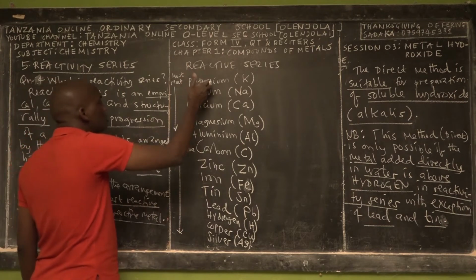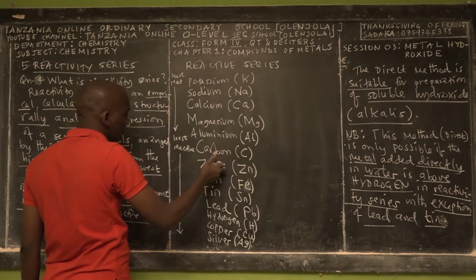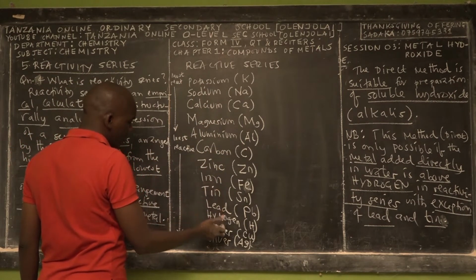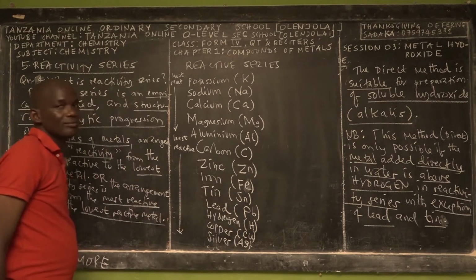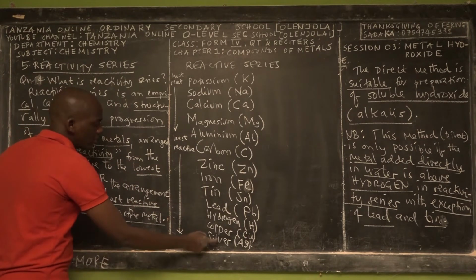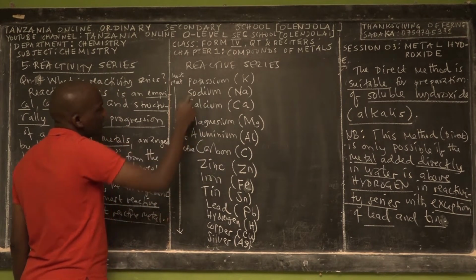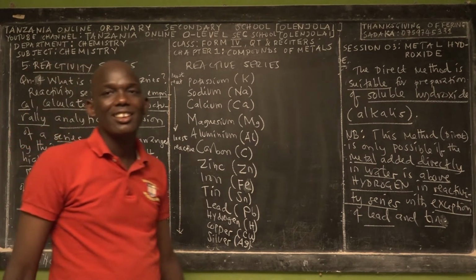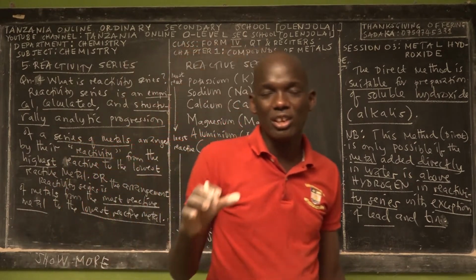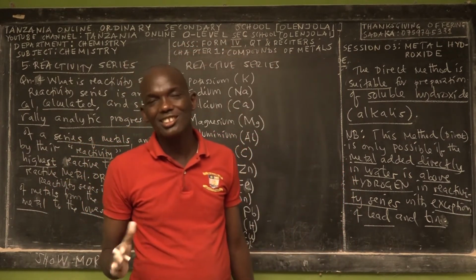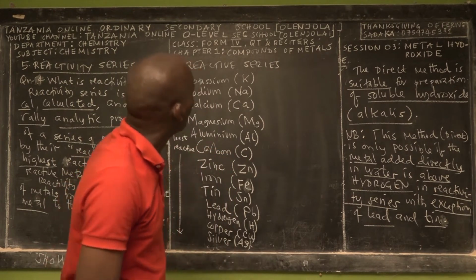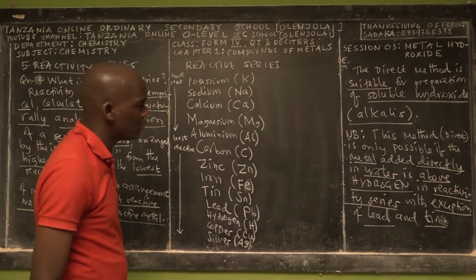So you have 1, 2, 3, 4, 5, 6, 7, 8, 9, 10, 11, 12, 13. So how many elements? 13. These 13 elements formulate the basic, or fundamental, reactivity series of the metals. All of these are metals and act as metals.